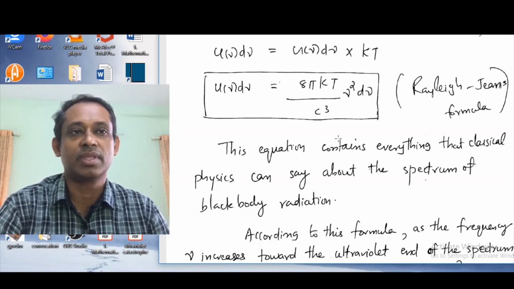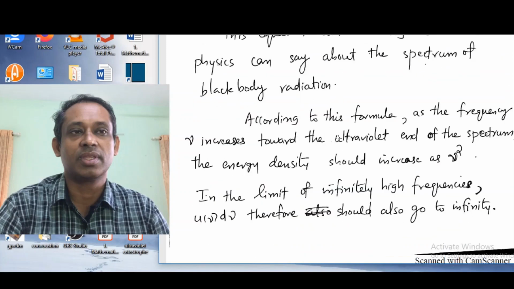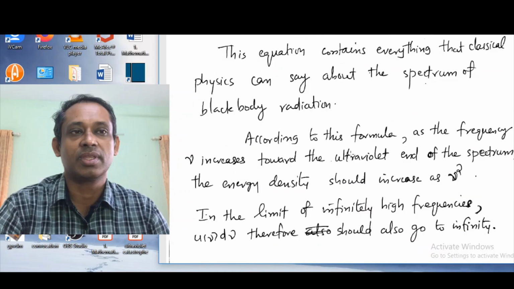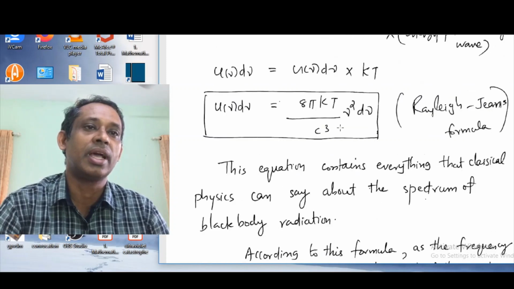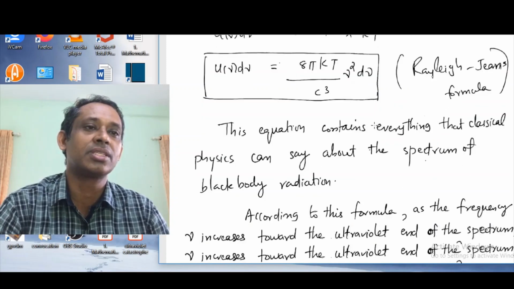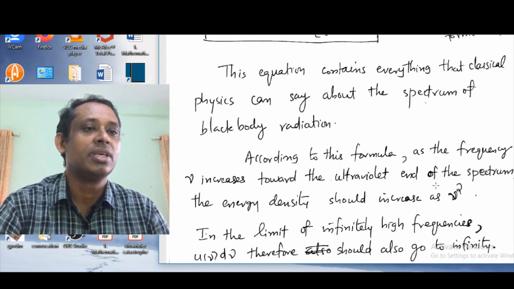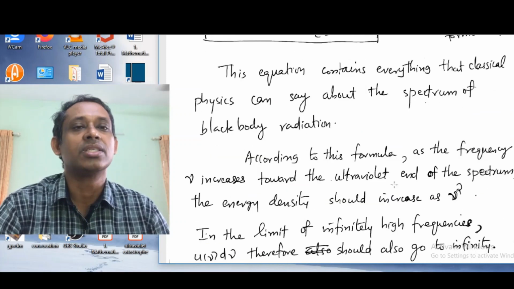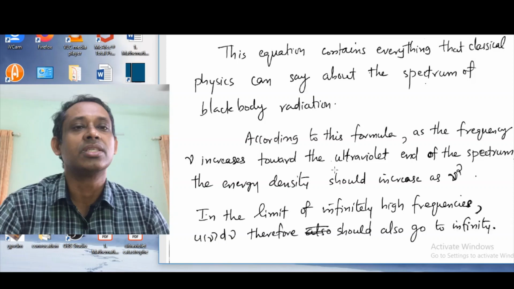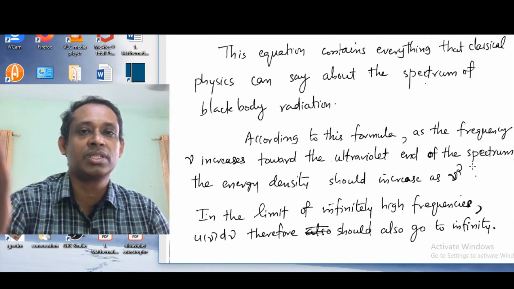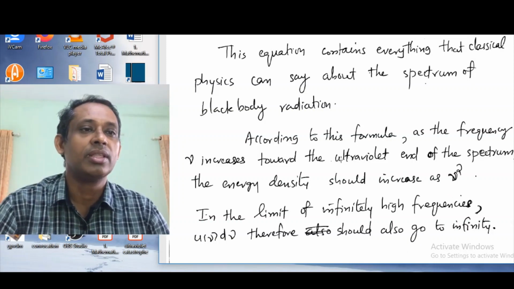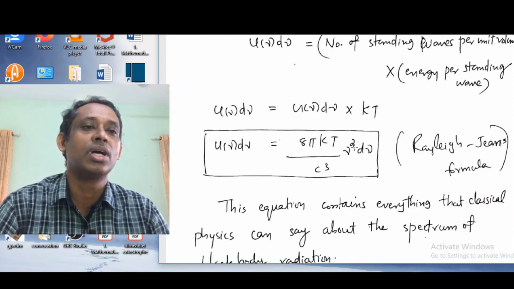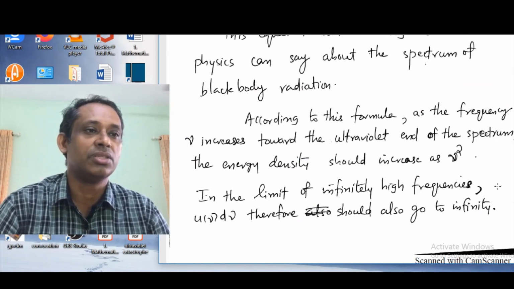So as the frequency increases, what happens? The spectral energy density also increases. As frequency increases towards the ultraviolet end of the spectrum, where the frequency is very high, the energy density should also increase as nu square.